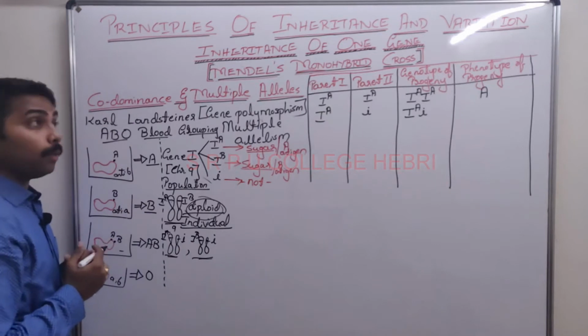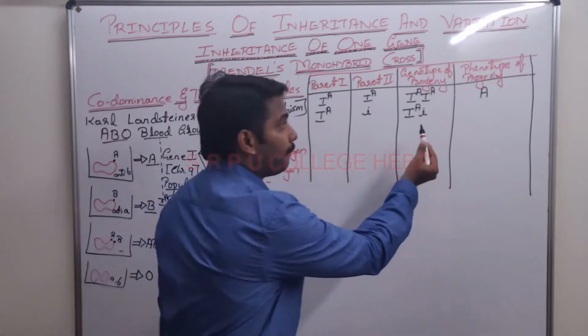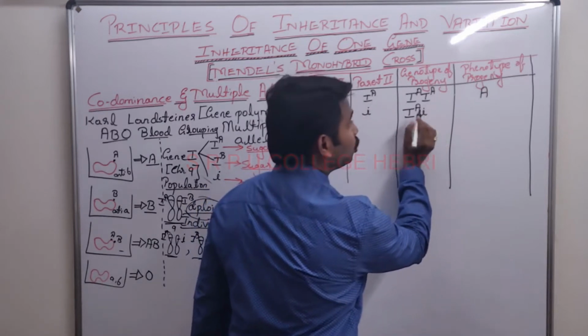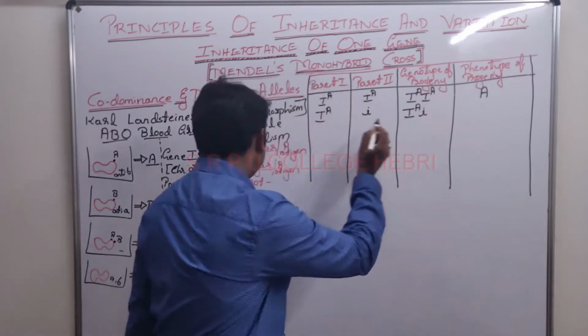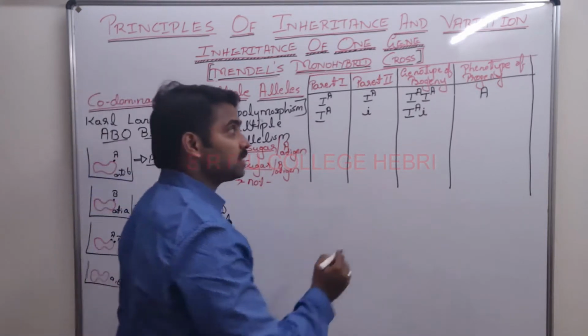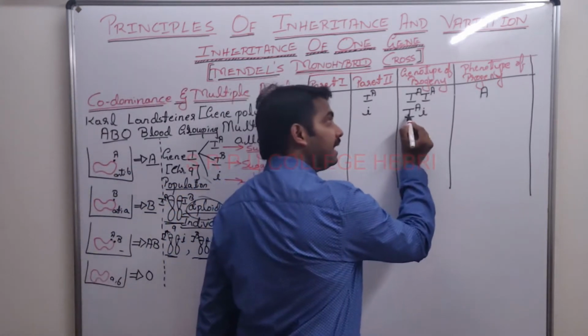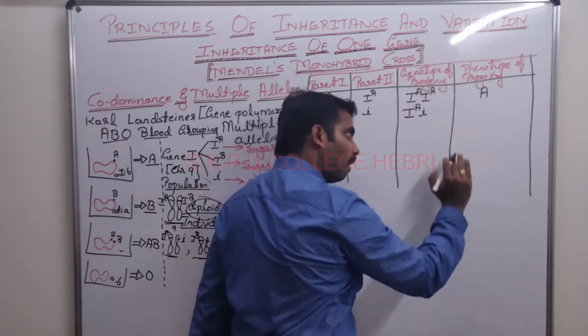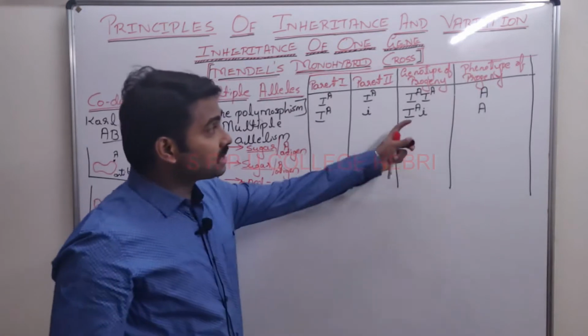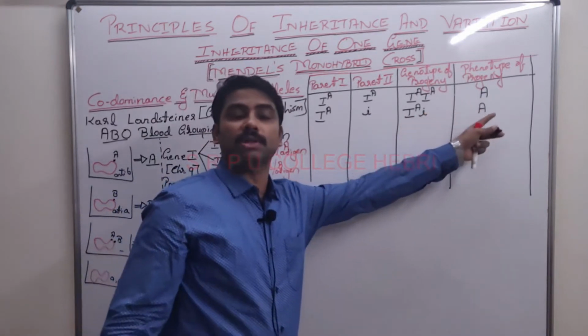Why? Because in comparison to small i, which is not producing any sugar, IA is producing the sugar or the antigen on the surface of the RBC. IA is expressed, small i is suppressed. Hence this genotype is also responsible for A.